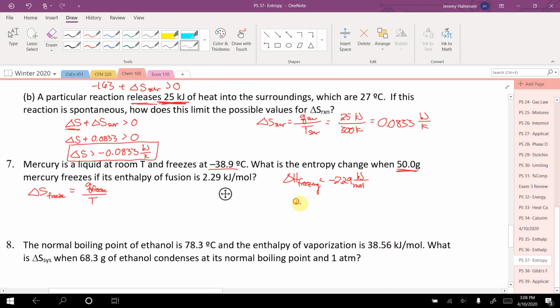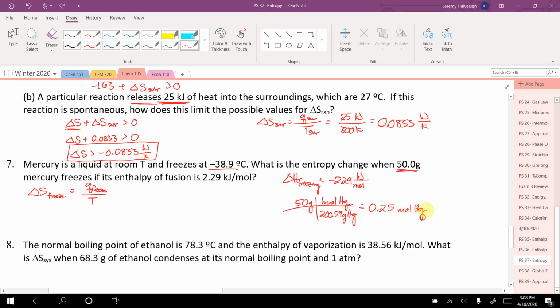Let's figure out how many moles that is. 1 mole of mercury, I believe it's 200.59 grams of mercury. That gives me 0.25 moles of mercury.